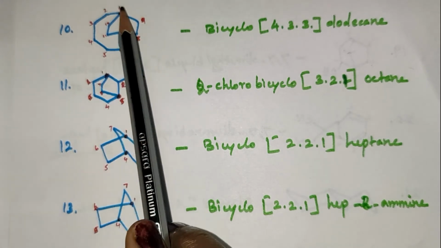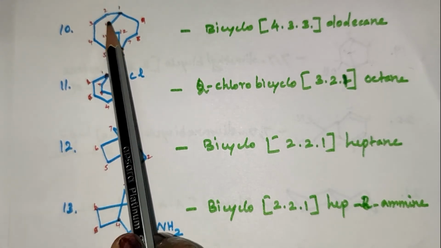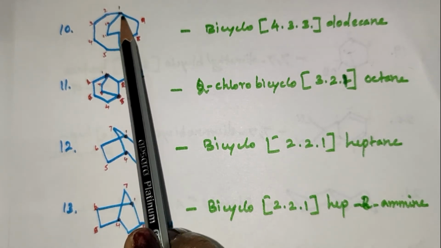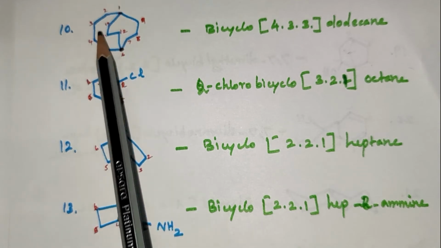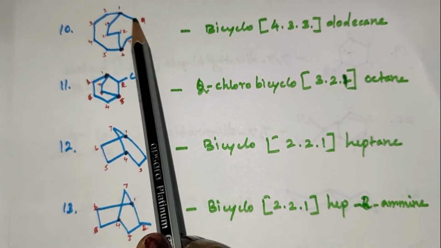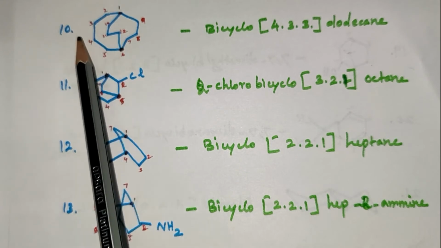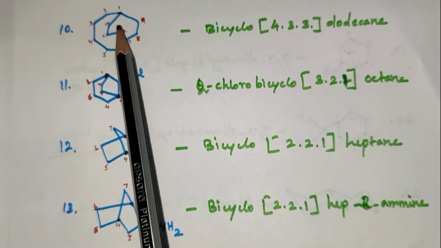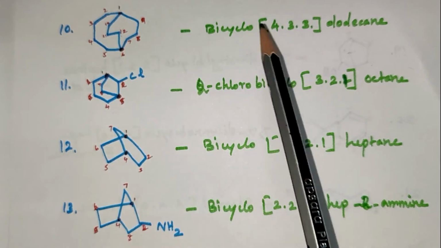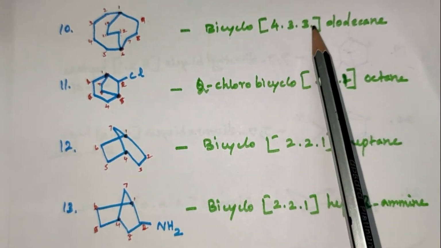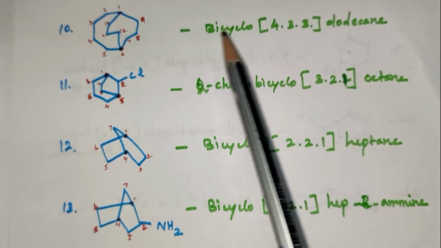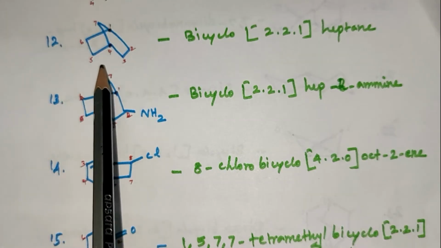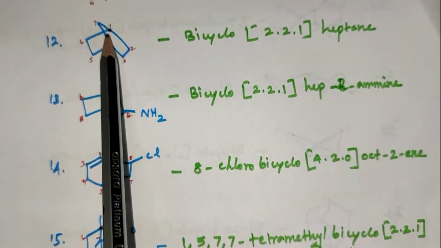In this compound, the bridgehead is the 1, 2, 3, 4, 5. Between the bridgeheads, 3 carbon atoms are connected. The longest chain is this side. This is the shortest chain. So the numbering is 1, 2, 3, 4, 5, 6, 7, 8, 9, 10, 11 and 12. The IUPAC name for this compound is bicyclo[4.3.3]dodecane. Dodecane, as the parent hydrocarbon is 12.